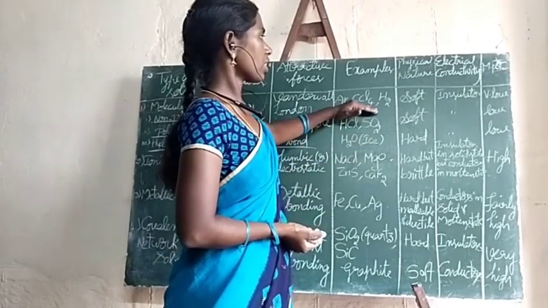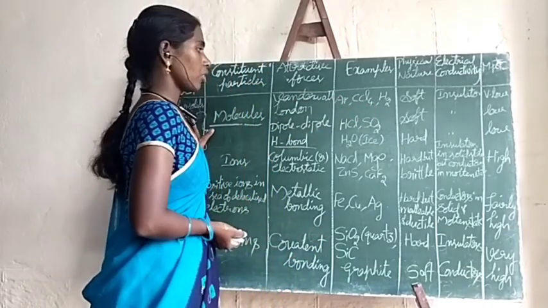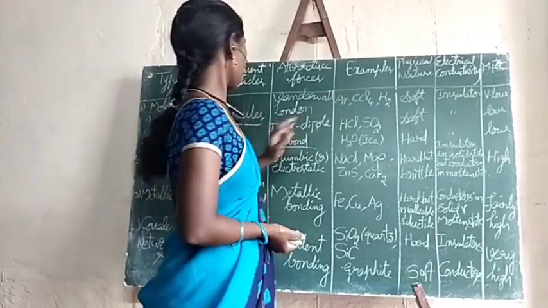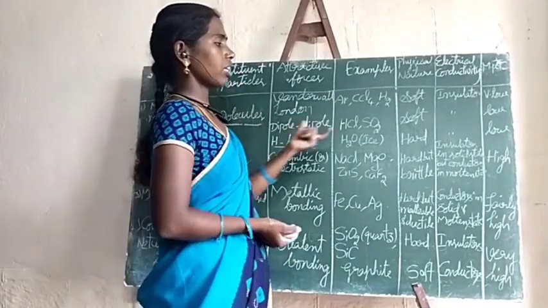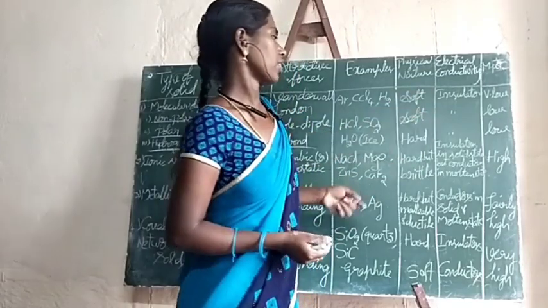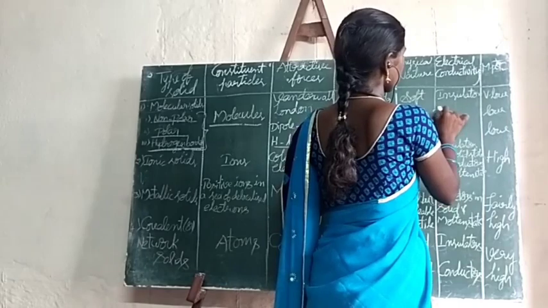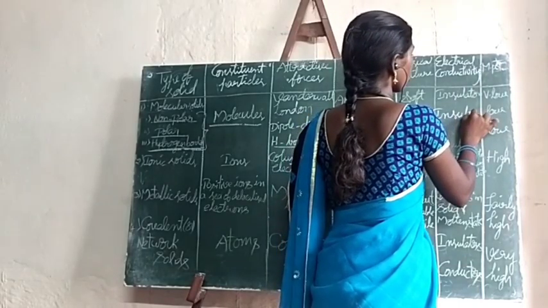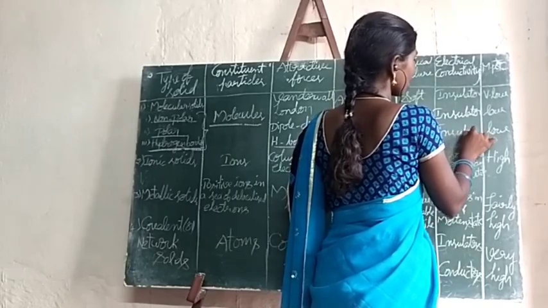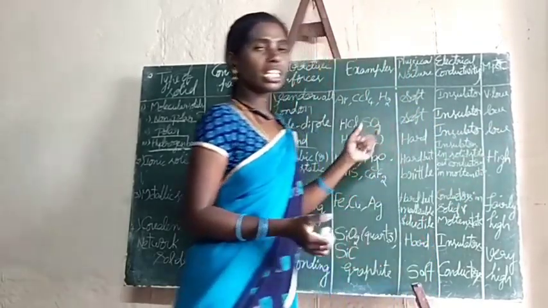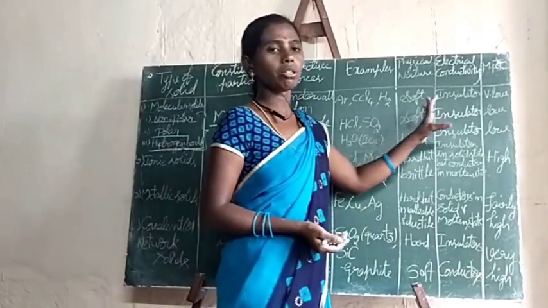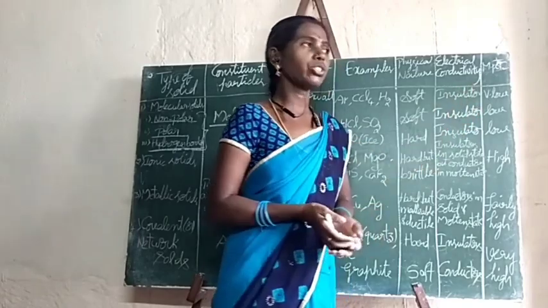Next, if we take the physical nature of non-polar molecular solids and polar molecular solids, generally they are soft, but the hydrogen bonded molecular solids are hard. And regarding electrical conductivity, all these three are insulators. It means they won't allow heat or electricity to pass through them. Polar, non-polar and hydrogen bonded molecular solids are all insulators.